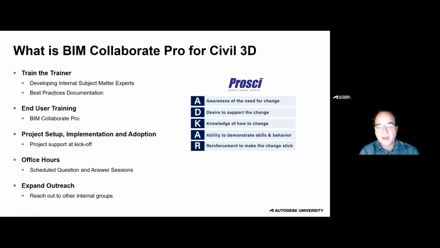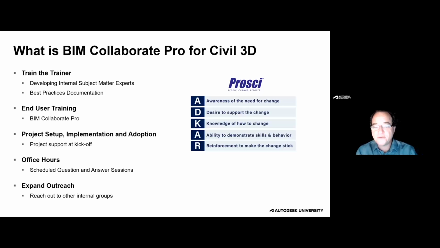And we use the ProSci change management model, the ADKAR model. So what we want to do is make the users aware. Why are we making this change? And then as we start to educate the users on what this change looks like to them, we want to encourage them to have the desire to help adopt this change. And so the what's in it for me model often comes into question. That's really one of the easier ways to get a change adopted, if there is some clear value for the users that we're asking to adopt these new workflows.